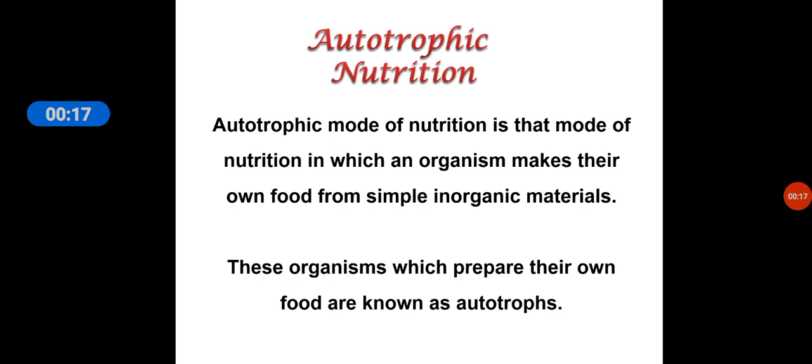So, just like all other organisms, plants also require food which can supply energy for their various metabolic activities. The point is they don't move from one place to other, but still they show growth, and for that growth they require energy. The organisms which can prepare their own food are known as autotrophs, and the process by which these autotrophs synthesize their food is known as the process of photosynthesis.